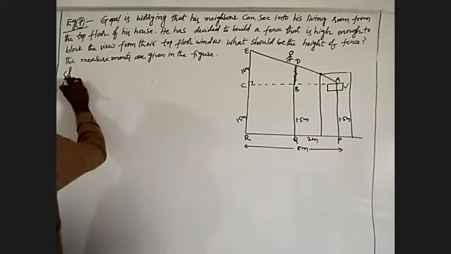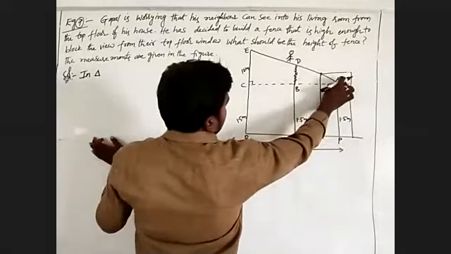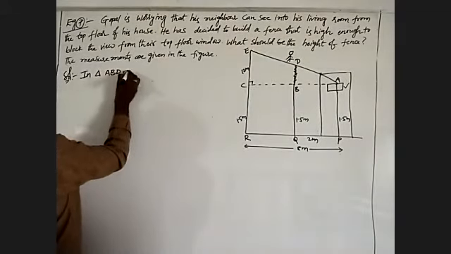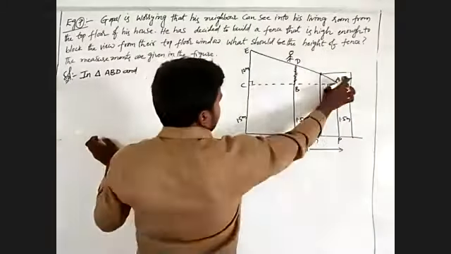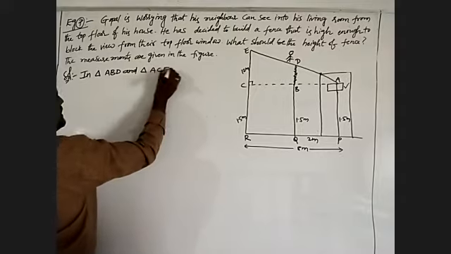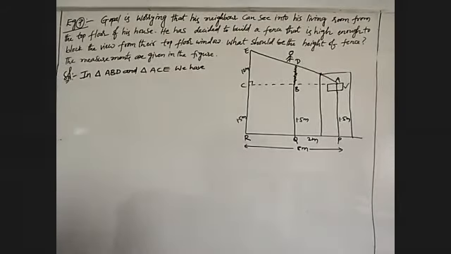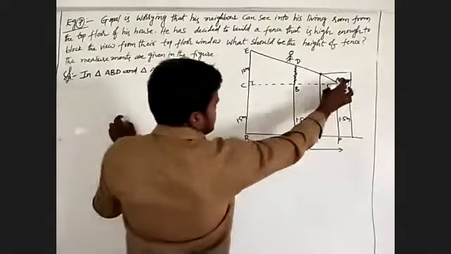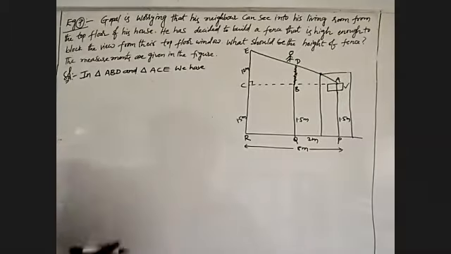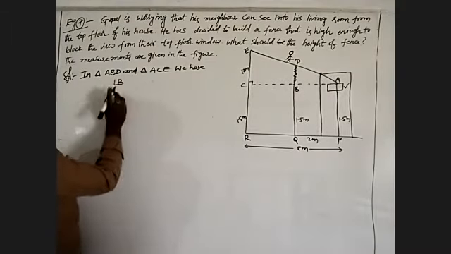I will take triangle ABD, and after that we'll take triangle ACE. We will observe these two triangles. In triangle ABD, angle B is equal to 90 degrees.